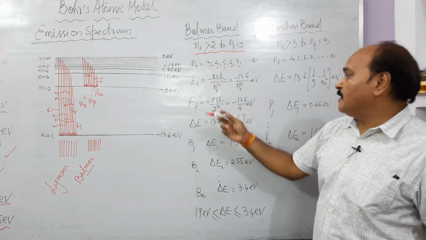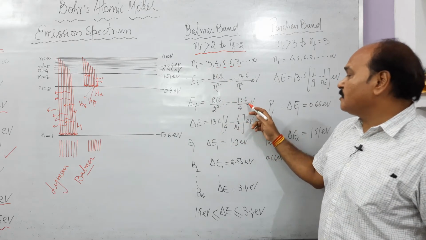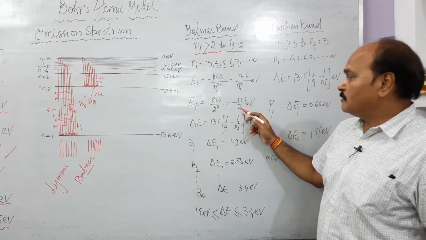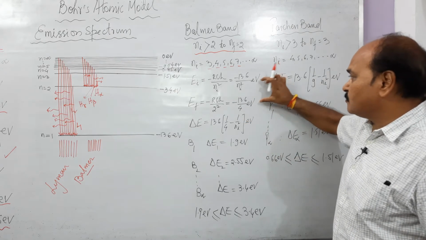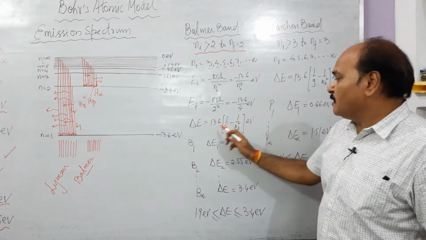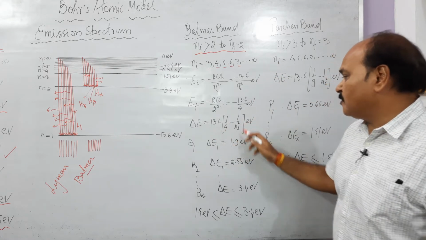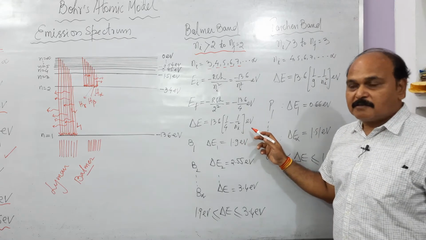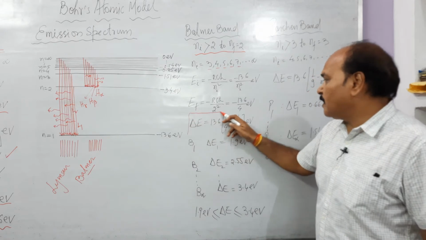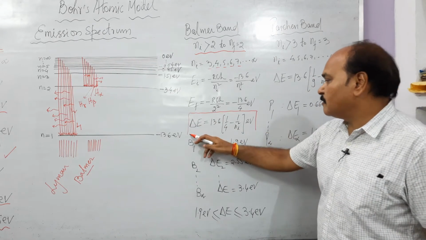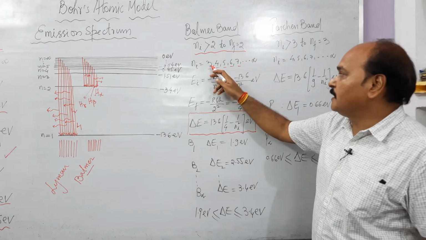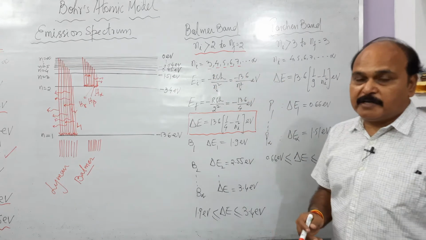Final energy state will have energy 13.6 upon 2 square, and that is 4. The difference of these two is the energy of the photon: 13.6 times (1 upon 4 minus 1 upon Ni square). So this is the formula of every Balmer photon. Remember, Ni has minimum value 3 and maximum of course is infinity.